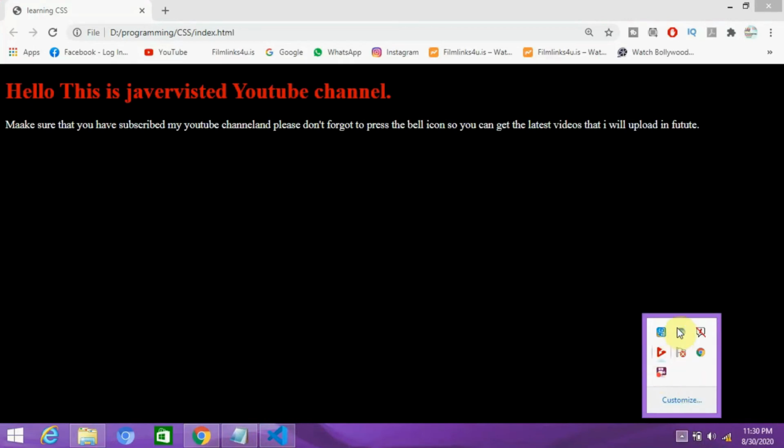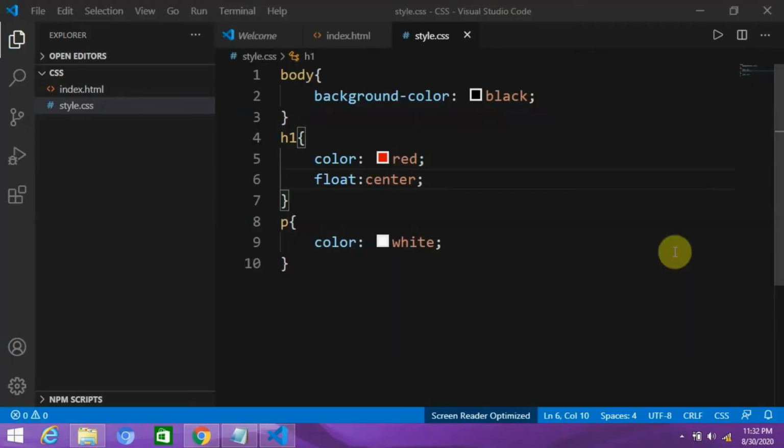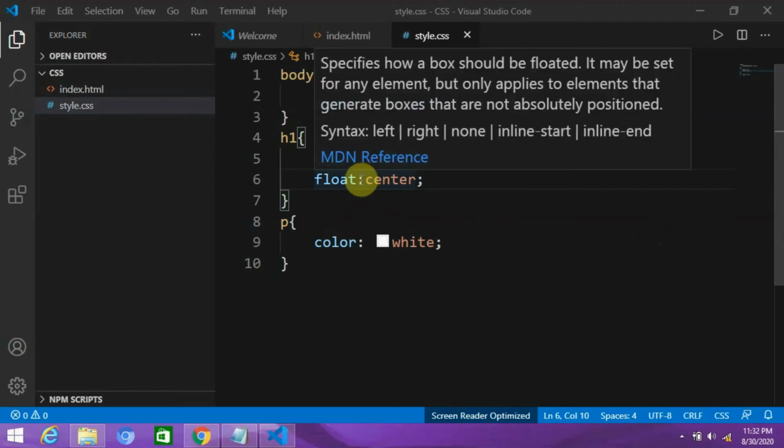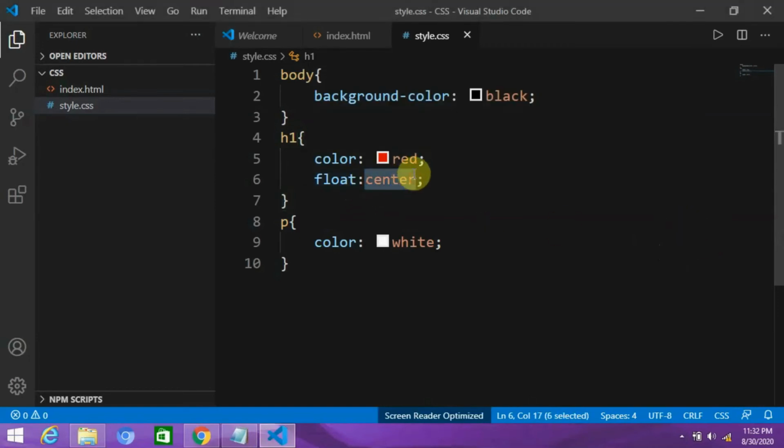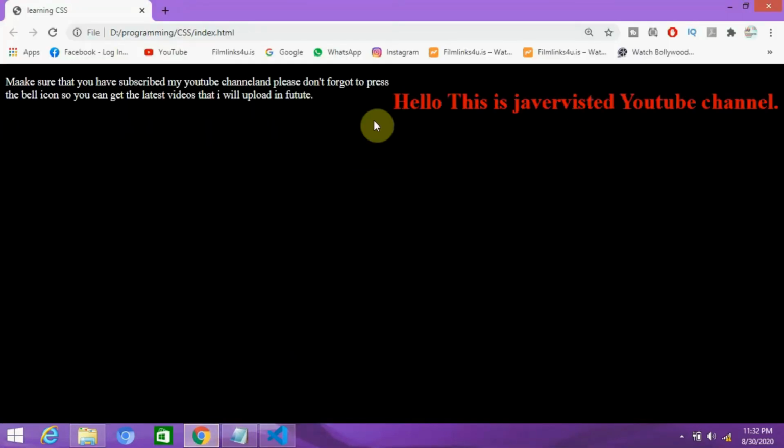Okay, here is a problem. Okay, I think I made a mistake. We use float for right and left. Let me show you. Right, it will work. Here you can see it will work.